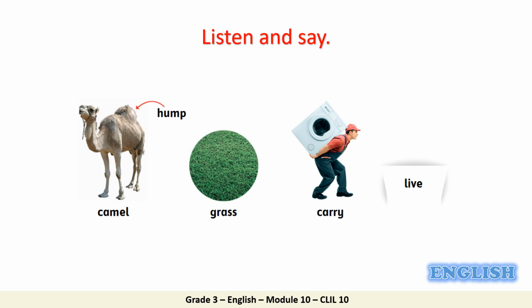Module 10. CLIL. Science. 1. Vocabulary. Camel. Hump. Grass. Carry. Live.